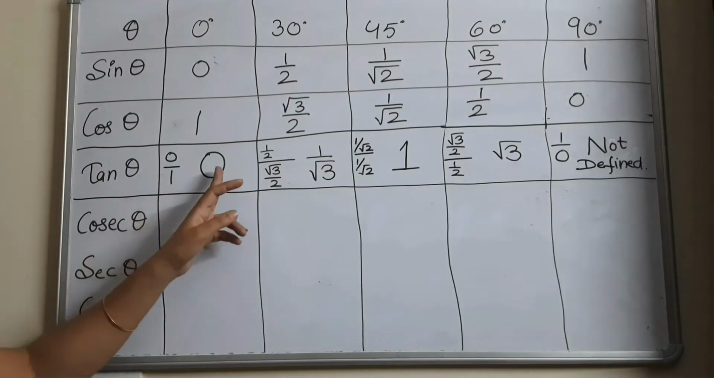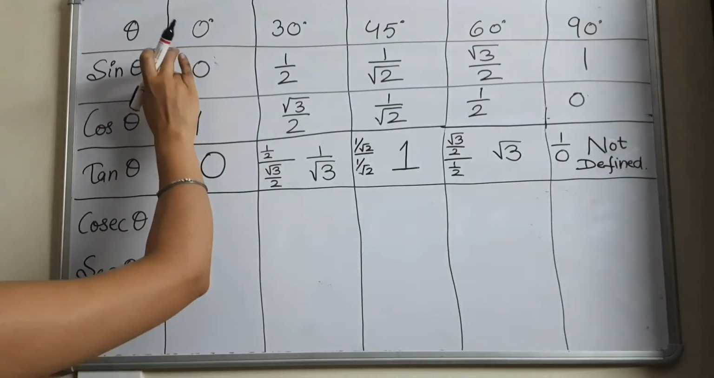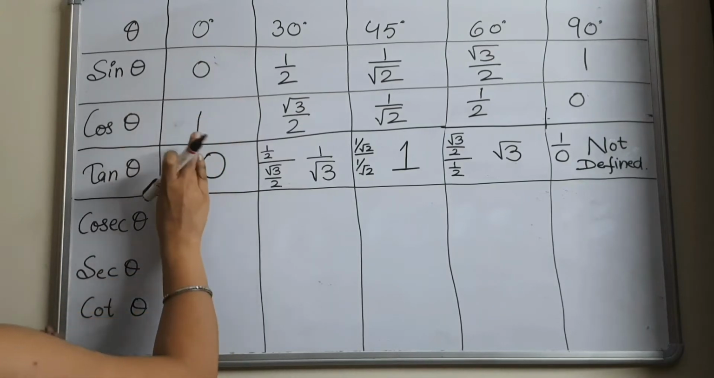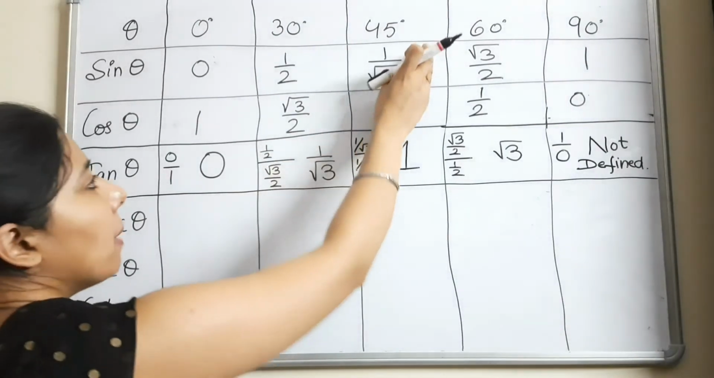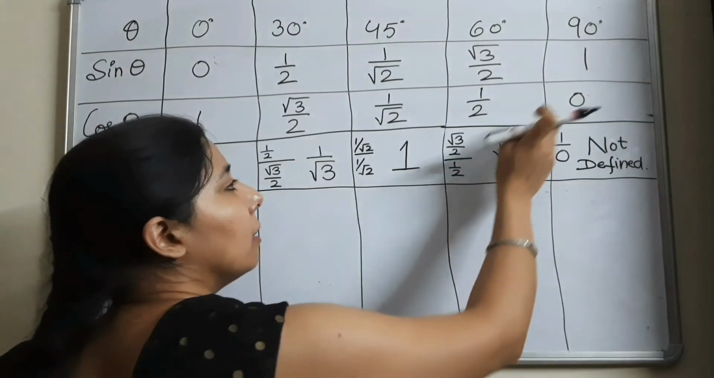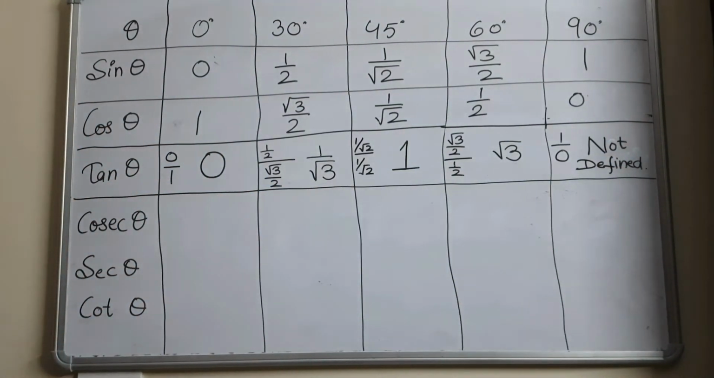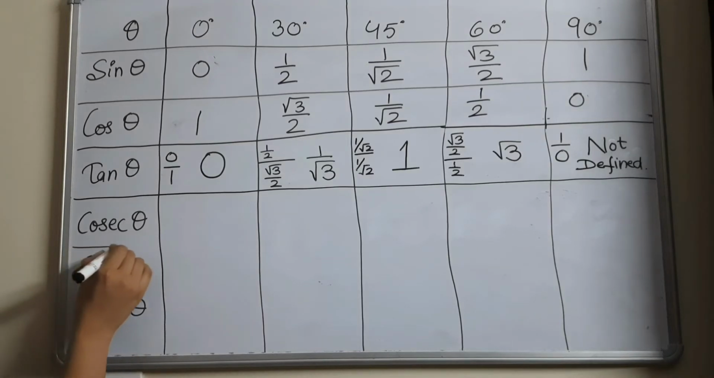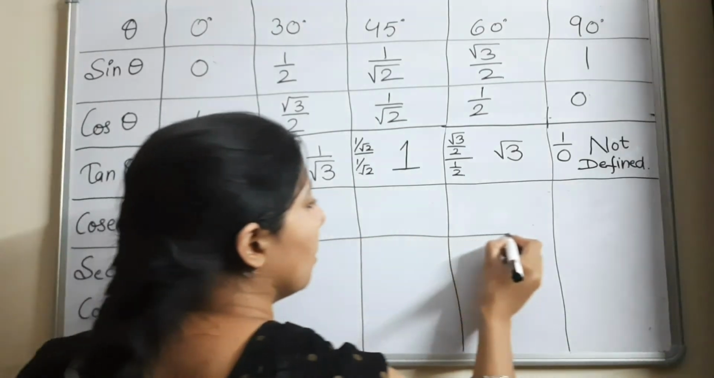So for filling the tangent column, what I just did is sin theta by cos theta: 0 by 1 here, 1 by 2 by root 3 by 2 here, 1 by root 2 by 1 by root 2 here, root 3 by 2 by 1 by 2 here, 1 by 0 here. Fine, I hope the concept is clear to you people. If it is, so next we will be filling the cosecant.